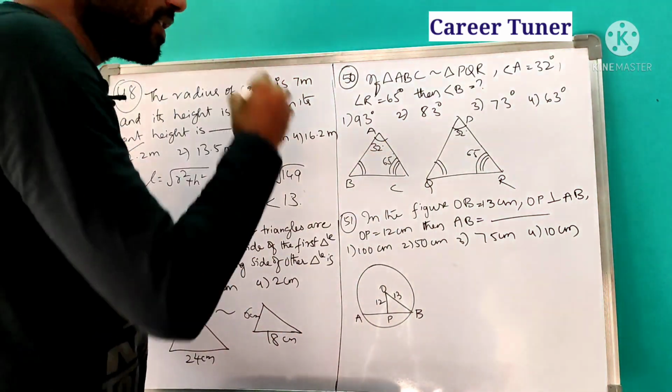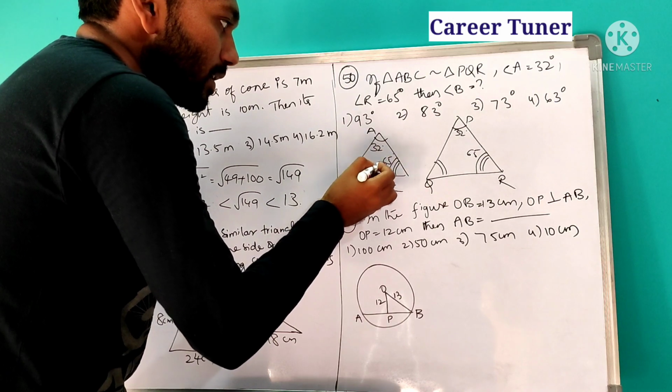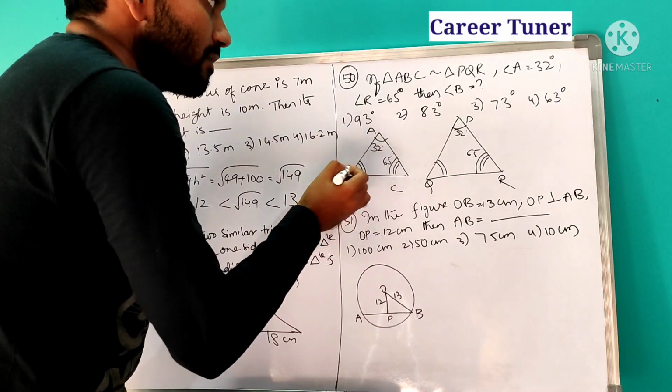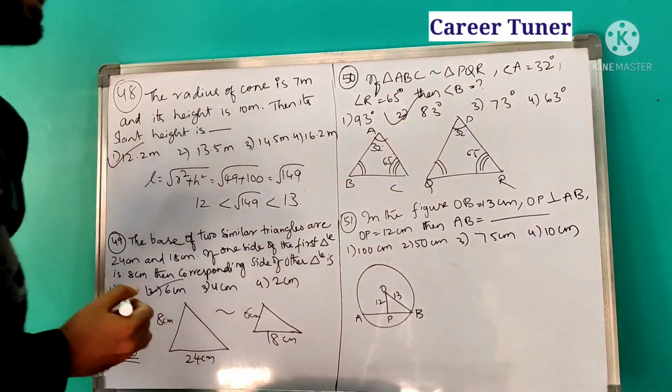Then next, angle V is equal to how much? Already you see 65 plus 32. So it becomes 97. If this is 97, what will be the remaining angle? Nothing but 83 degrees. Second option.